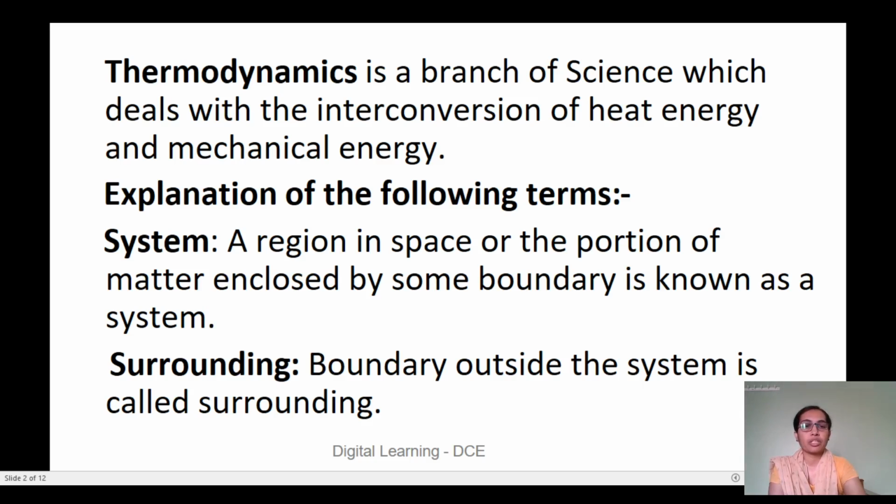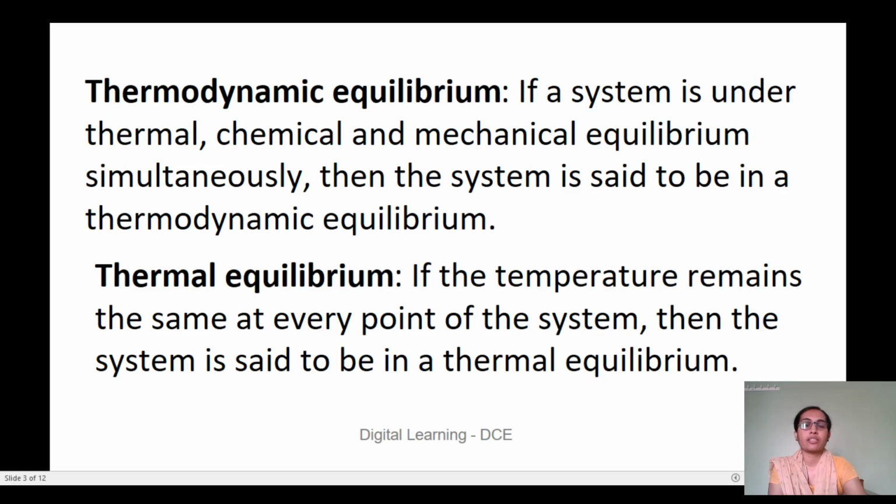So, before stating the laws of thermodynamics, we should know the meaning of certain terms. System: a region in space or the portion of matter enclosed by some boundary is known as a system. Surroundings: the region outside the system boundary is called the surroundings. Thermodynamic equilibrium: if a system is under thermal, chemical and mechanical equilibrium simultaneously, then the system is said to be in thermodynamic equilibrium.